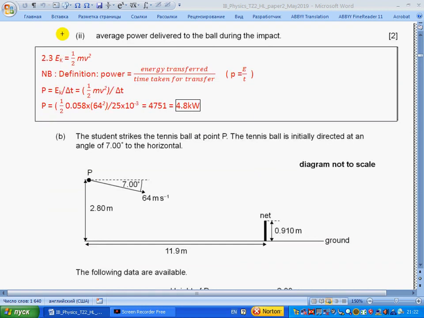B. I. Average power delivered to the ball during the impact. Section 2.3, kinetic energy is half mv squared. Note in the booklet the definition of power: energy transferred divided by time taken for the transfer. So the energy that we give is kinetic energy and the time is the time of contact. So we divide kinetic energy by time, and we get, to two significant figures, 4.8 kilowatt.